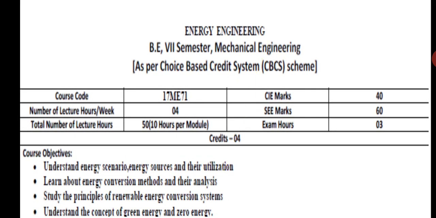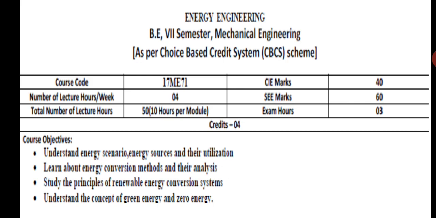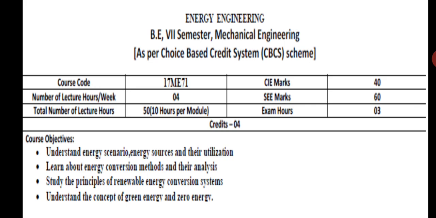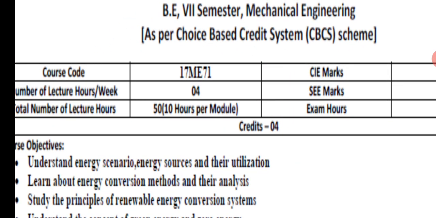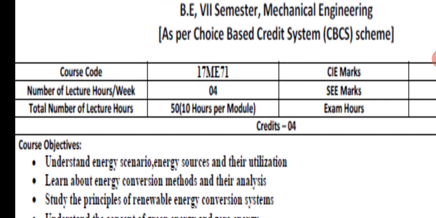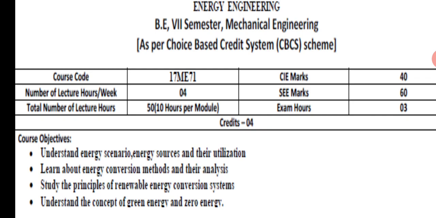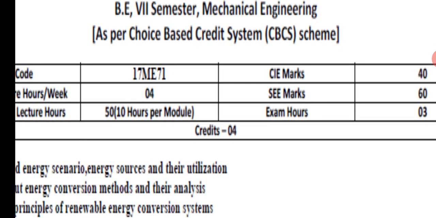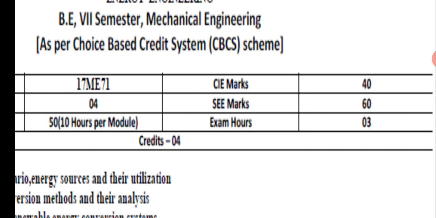So, this is based on CBCS, that is Choice Based Credit System scheme, and the lectures will be 4 lectures per week, and total around 50 lectures for the subject, and 10 hours per module. The CIE marks, that is internal marks, are 40 marks. The SEE, that is semester end examination, is 60 marks, and the exam duration is 3 hours.